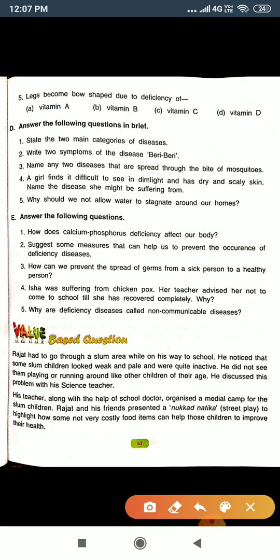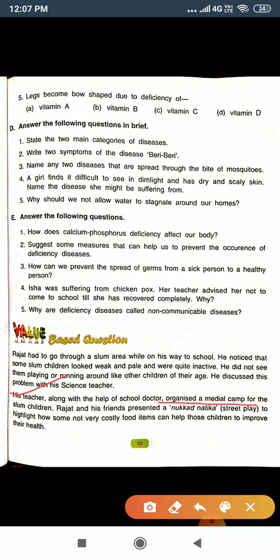Rajat told his science teacher that the children were looking like that, which means they are suffering from some disease, and I think that disease is anemia, that means due to the lack of iron. So what happened? His teacher, along with the help of his school doctor, organized a medical camp.